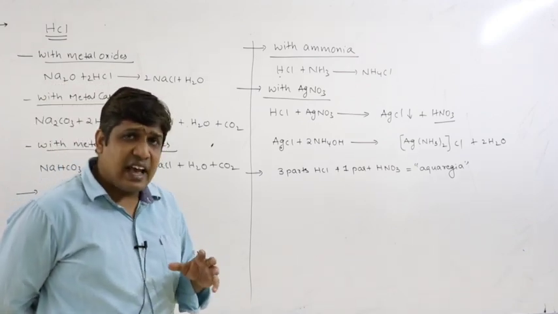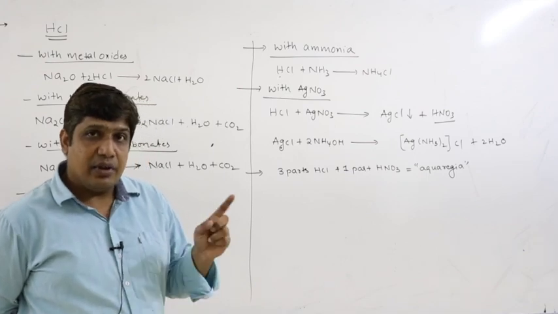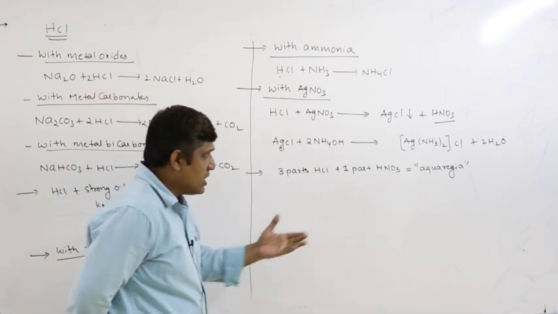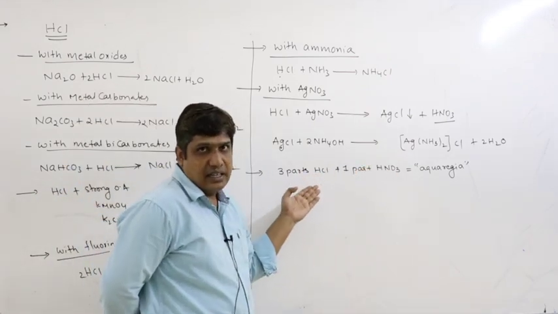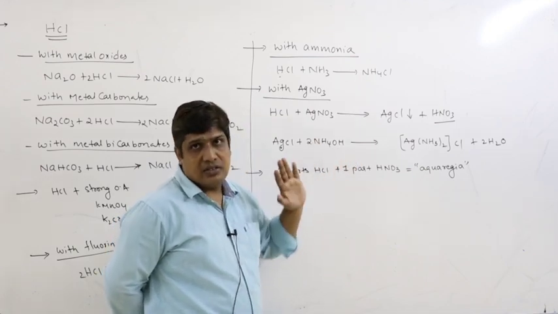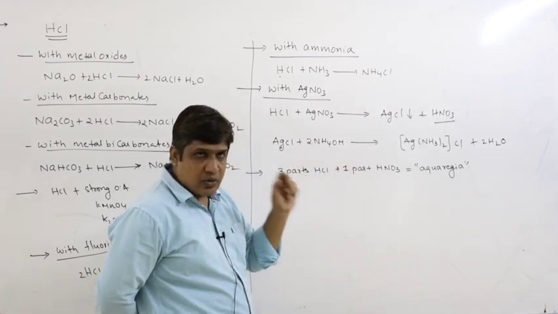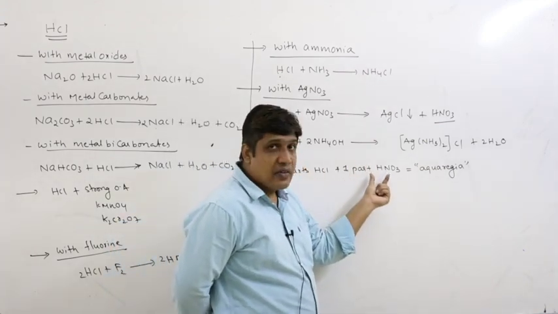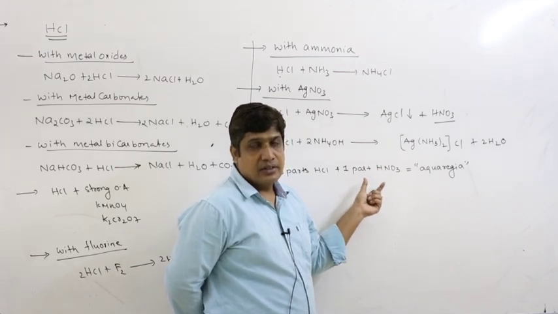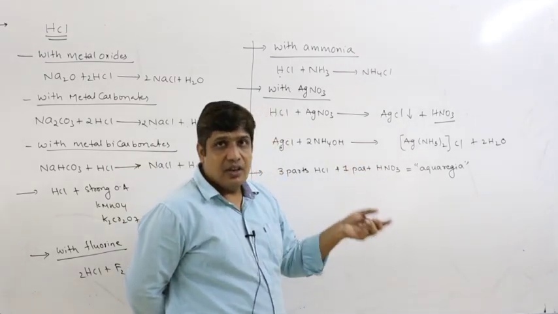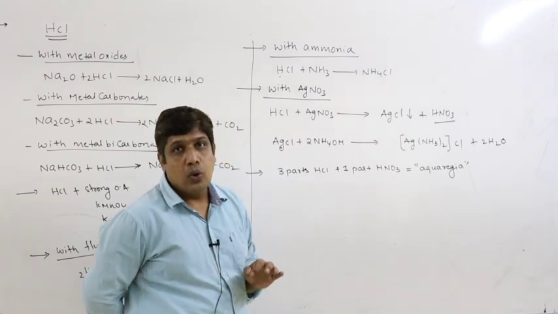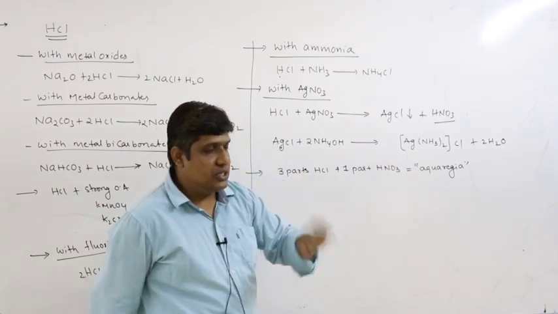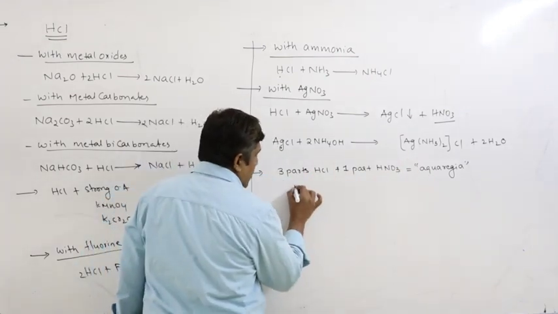But these noble metals can be dissolved in aqua regia. What is aqua regia? It is a mixture of nitric acid and HCl. If I take only HNO3, they do not dissolve. But in the presence of HCl, particularly Cl minus, the Cl minus increases the oxidizing power of nitric acid, right? Because of which we can dissolve the noble metals like gold, platinum, iridium in it. This mixture we call aqua regia, right?